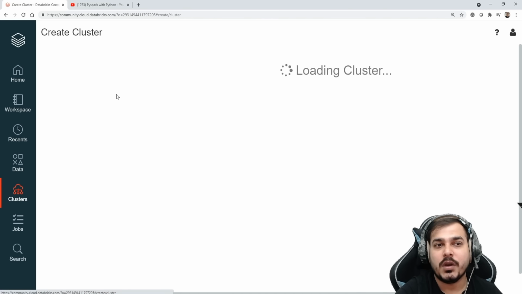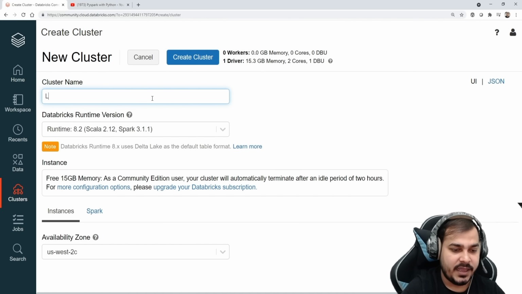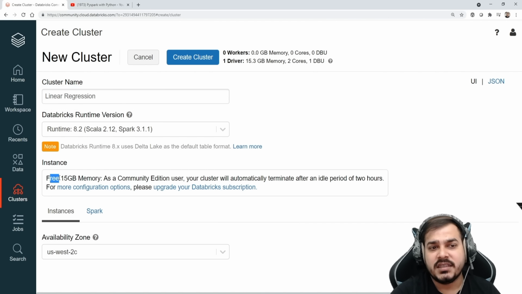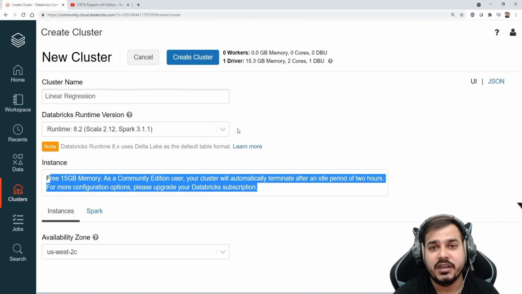Let me create a new cluster. I'll say this is my linear regression cluster. Then I'm going to use this runtime 8.2 Scala, and the remaining things will be almost the same. In this instance, you'll be getting 15 GB memory and all the other information here. You can check it out.